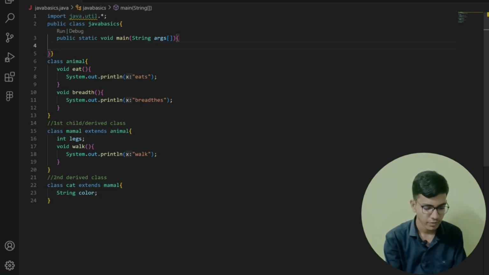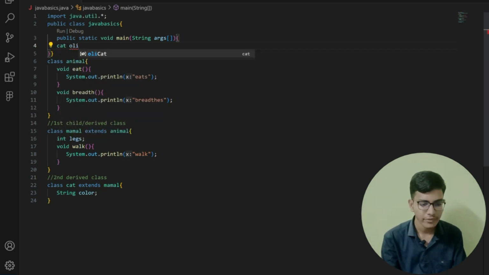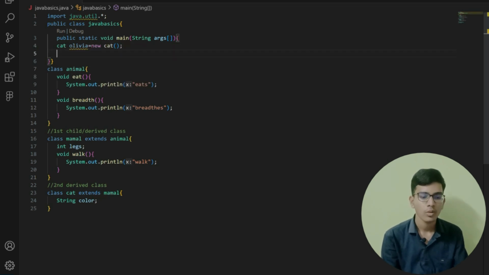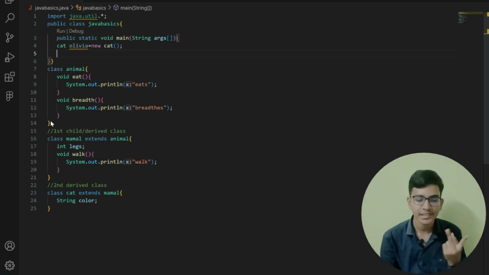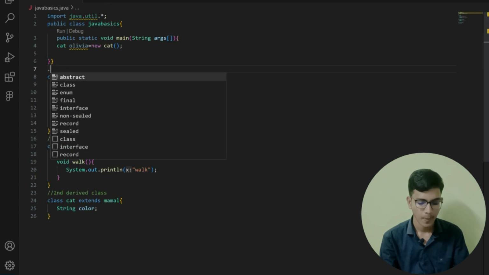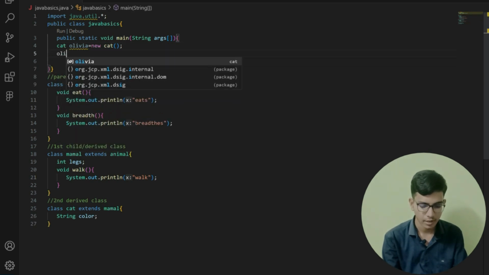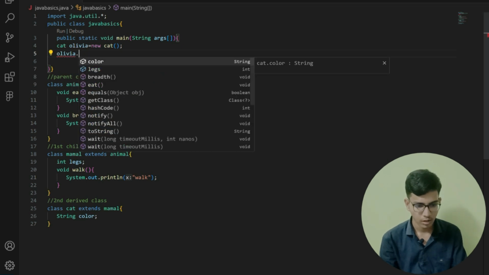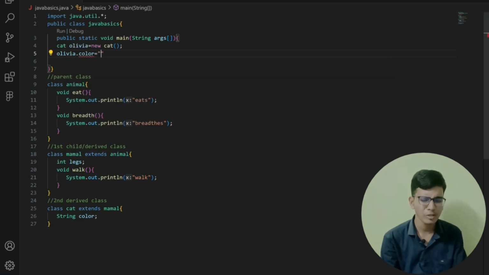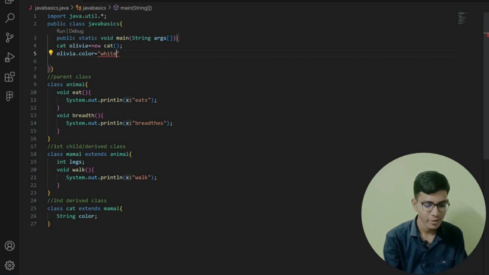That's all. Now let me save this, and in the main program I am going to create my cat object. Let me give my cat the name Olivia, equal to new cat. This is my child class, so I can access the properties of my first derived class and my parent class also. So I can access from the Olivia object, Olivia dot color is equal to pure white.